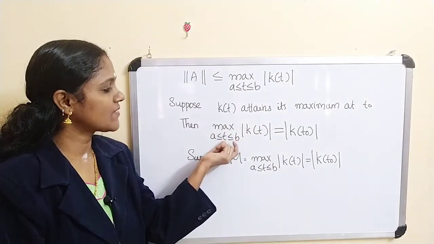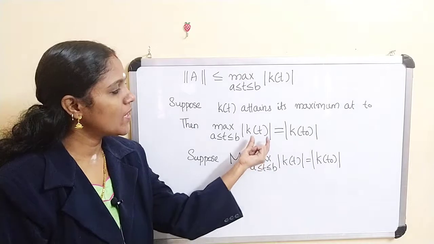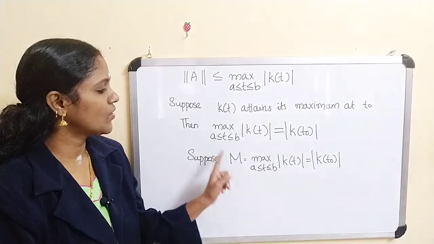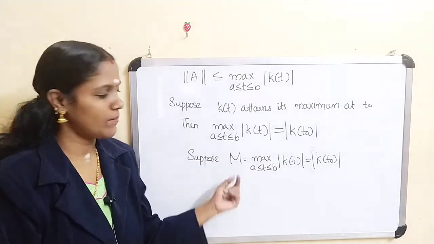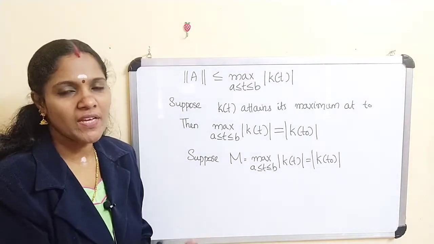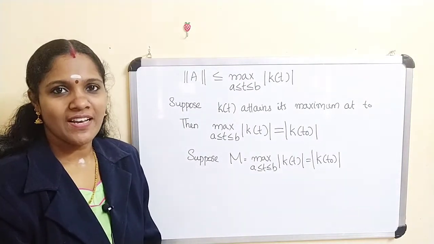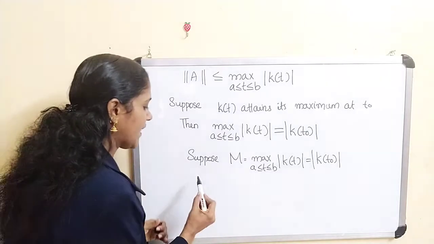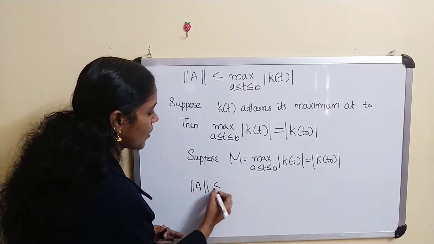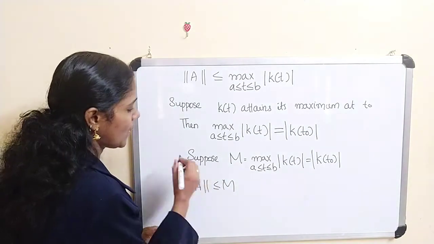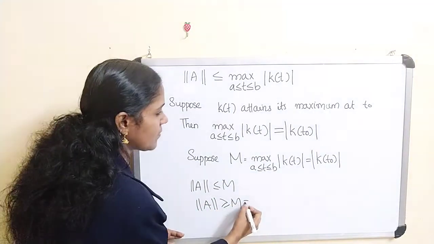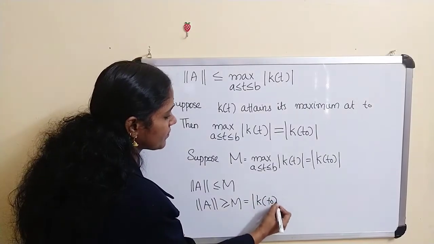Therefore the maximum over a less than or equal to t less than or equal to b of mod k of t is equal to mod k of t naught, and we denote this value as M. Now we have proved norm of A is less than or equal to M, and now we are going to prove norm of A is greater than or equal to M, where M is equal to mod k of t naught.